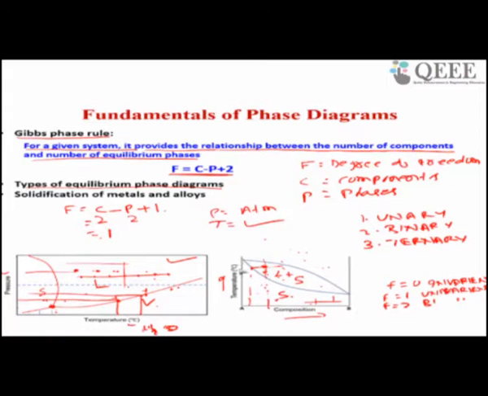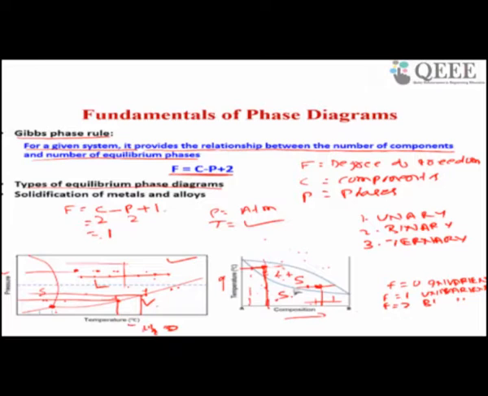For a fixed composition you can vary the temperature, or for a fixed temperature you can vary the composition. You don't have any other freedom. To get this data point, you have to fix the temperature and composition together, because if you vary a little bit to this side, the composition will be different.